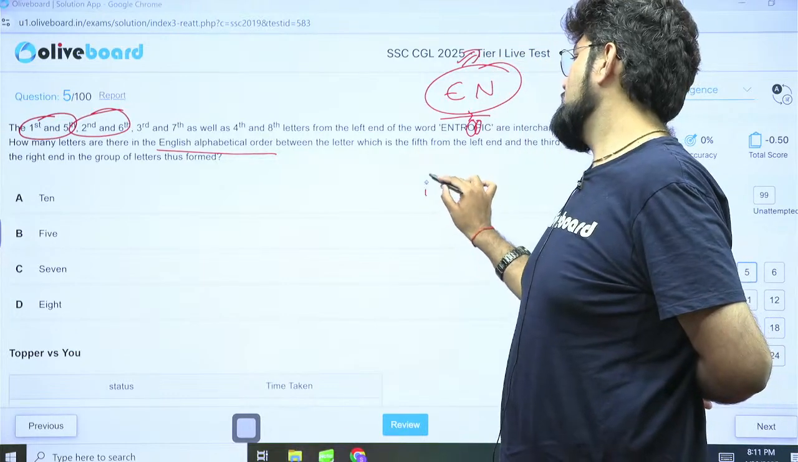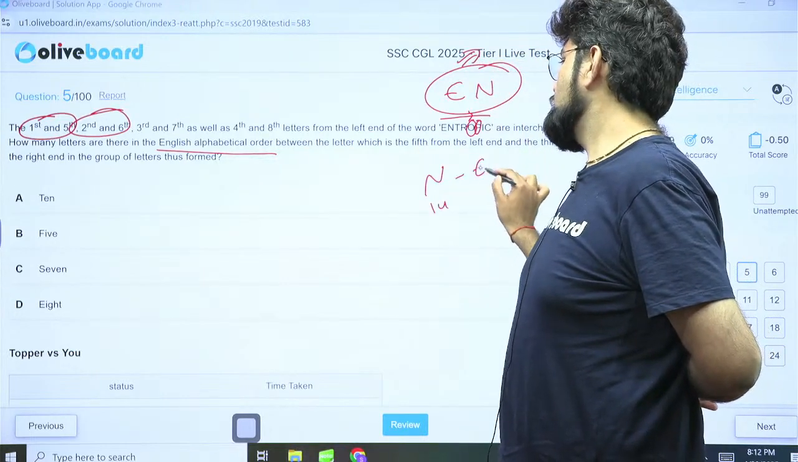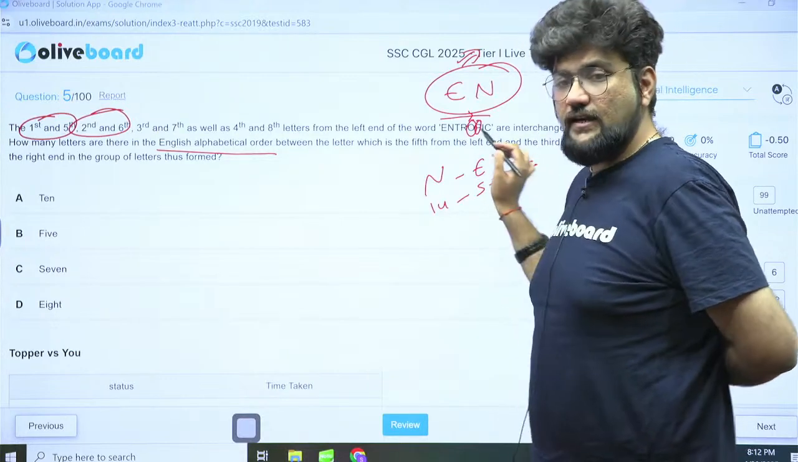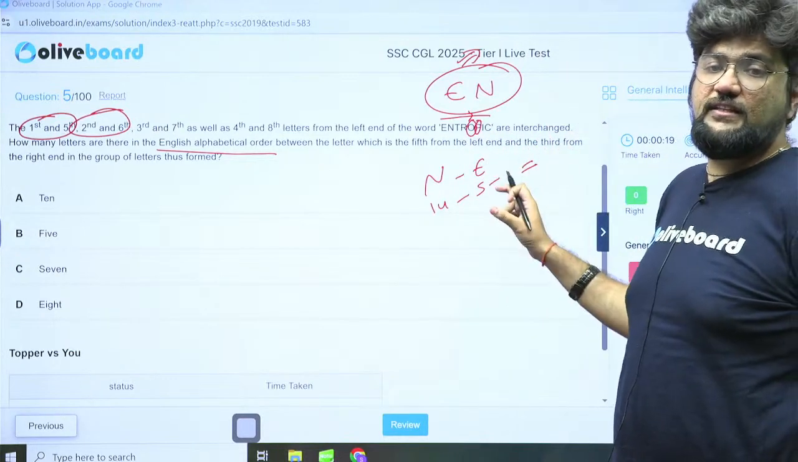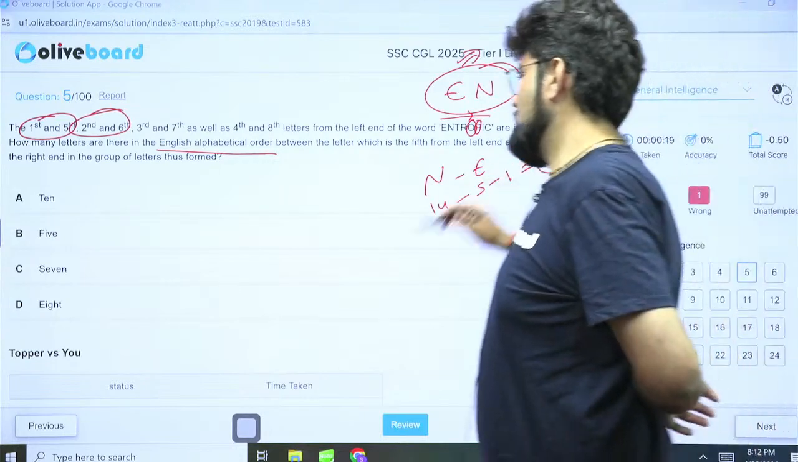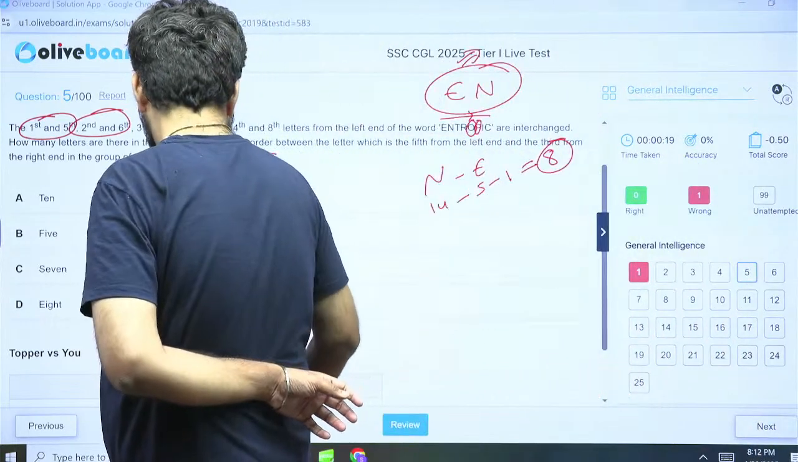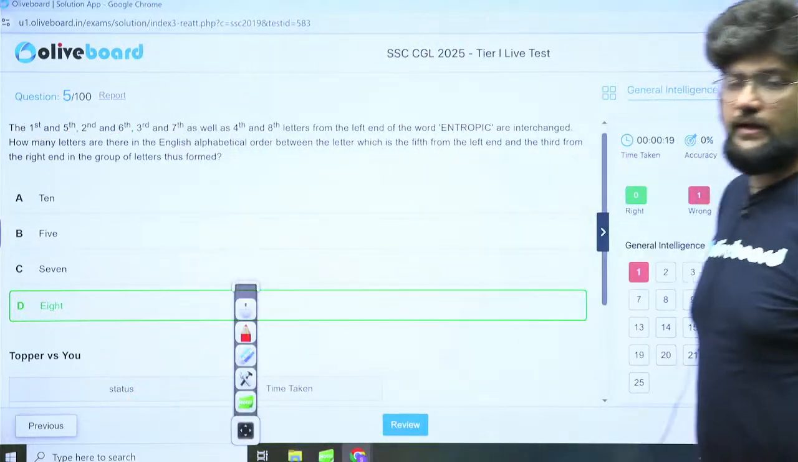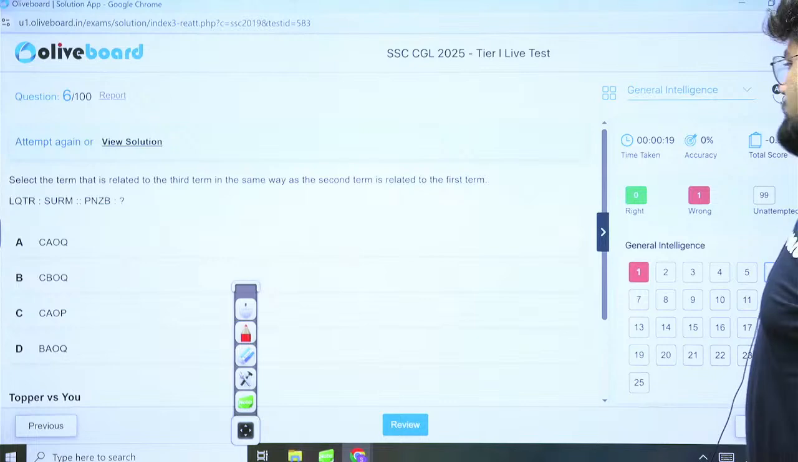English alphabet. So N is 14 minus E is 5. Subtract this and subtract 1 extra so that we exactly find how many are between them. So this is 14 minus 5, 9 minus 1 is 8. 8 is our correct answer, which is option D. Okay. Next, question number 5.